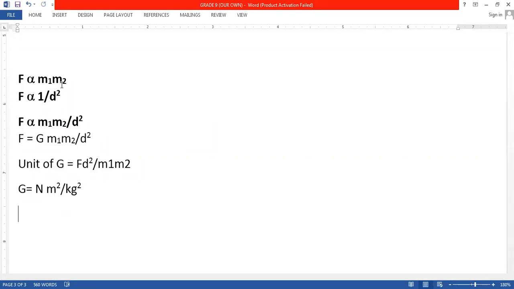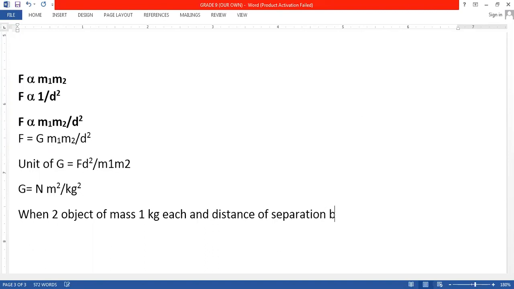When we take two objects of mass 1 kg each, have we discussed this? And the distance of separation between them as 1 meter, how much is the force? Have we discussed this concept?